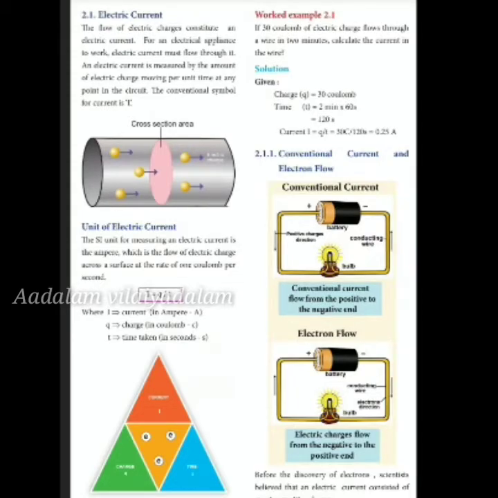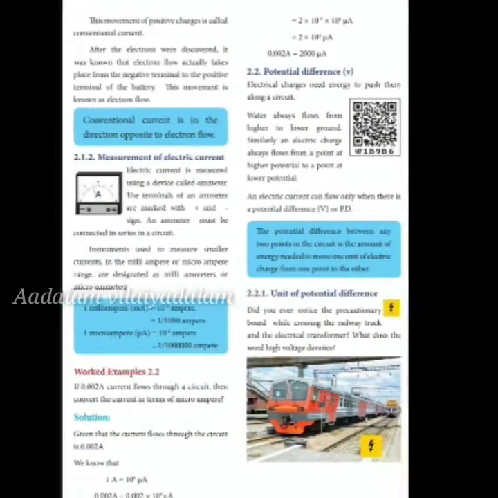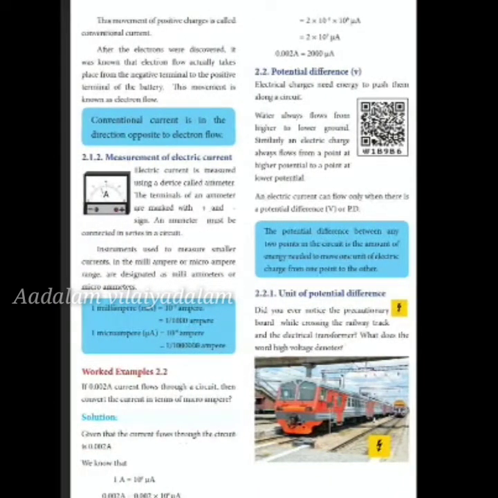Now, measurement of electric current. How do you measure electric current? We use a device called an ammeter to measure electric current. It is marked with positive and negative terminals, at the right corner and the left corner.